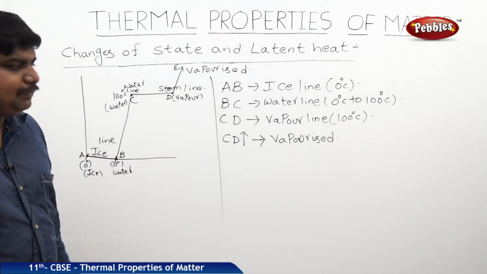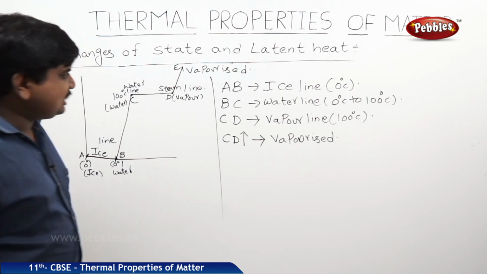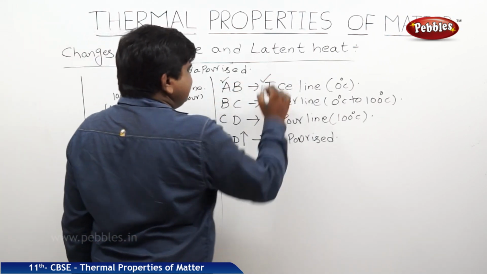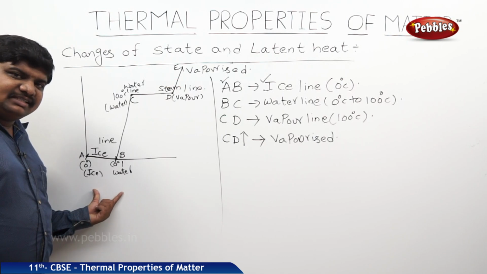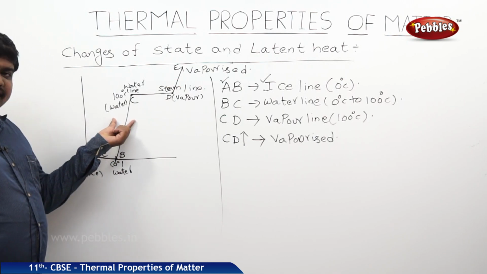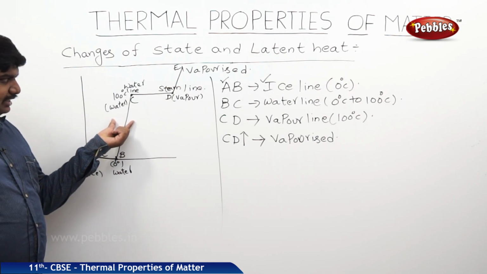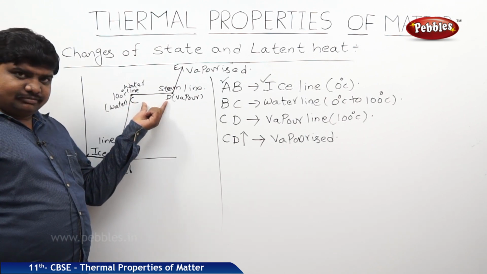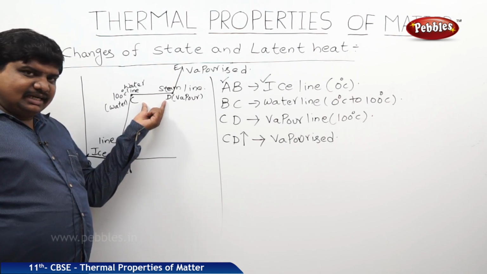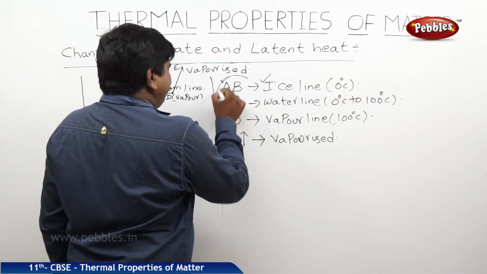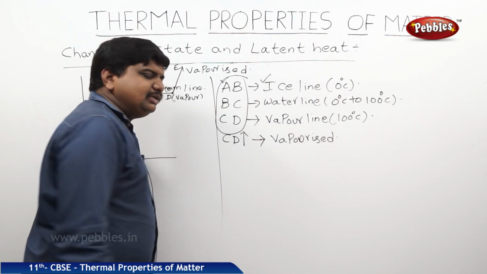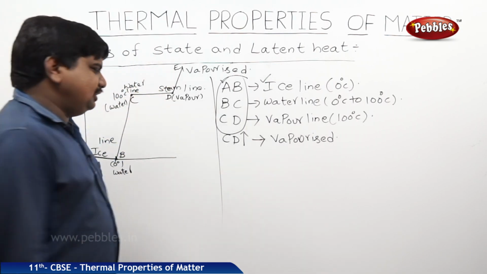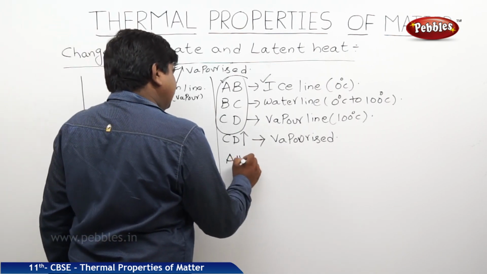So what can we expect in this way? We can expect that AB is the ice line, meaning the temperature is constant. Here the temperature is different, the state of matter is constant. Here the temperature is constant, the state of matter is changing. So what we can understand is that at any one point, A to B or B to C or C to D, at one particular temperature, all states of water are possible.